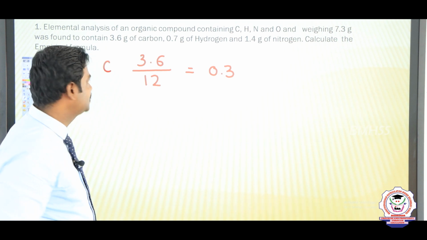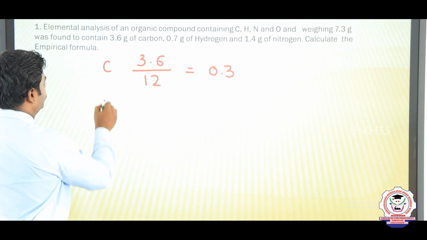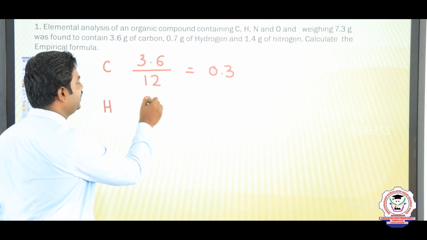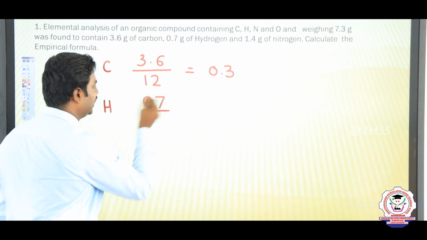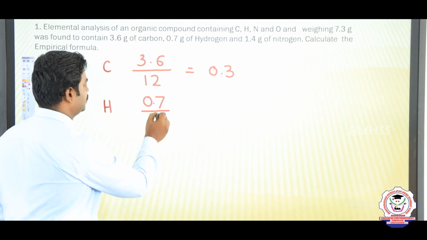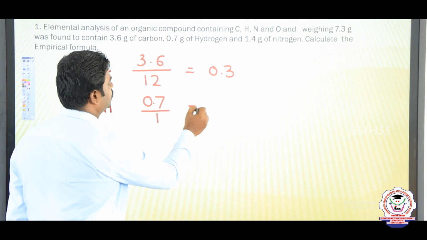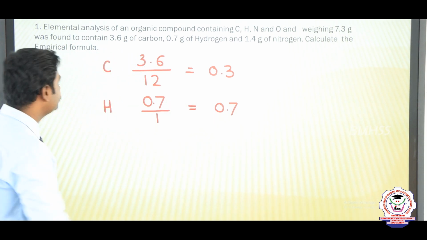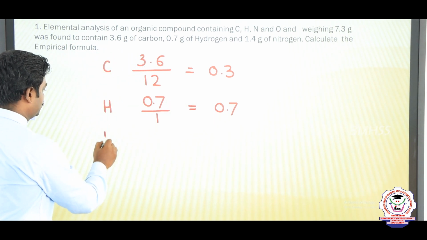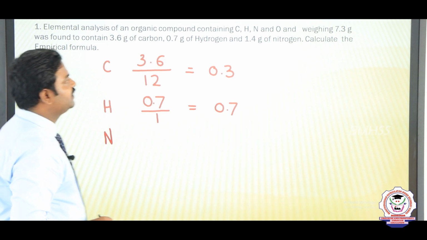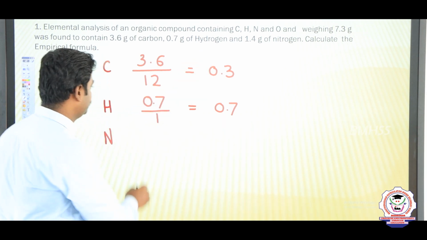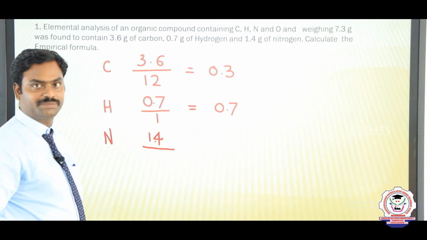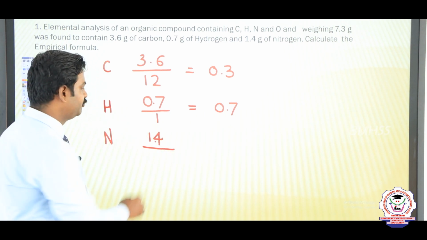The next element, hydrogen. The given mass is 0.7 and the atomic mass is 1, so that is equal to 0.7. The next one, nitrogen. The given mass is 1.4 and the atomic mass is 14.